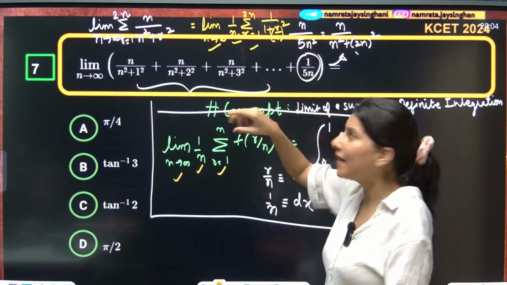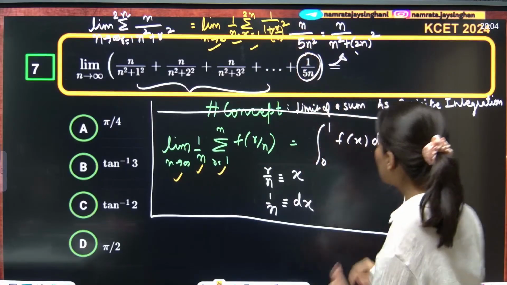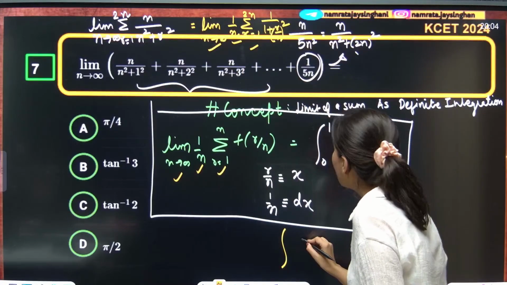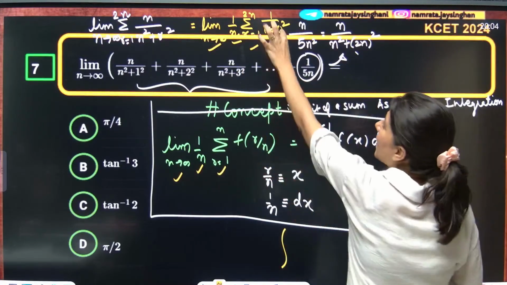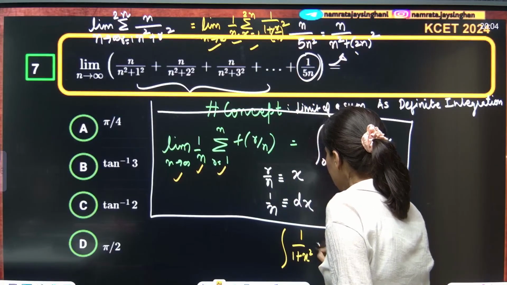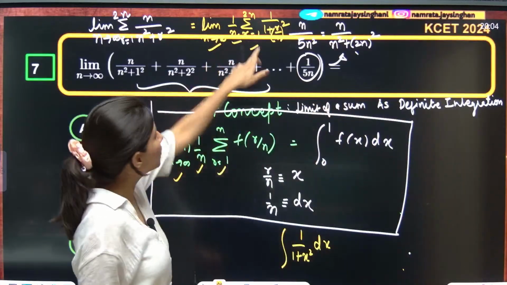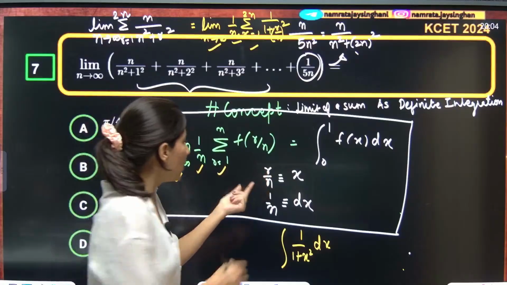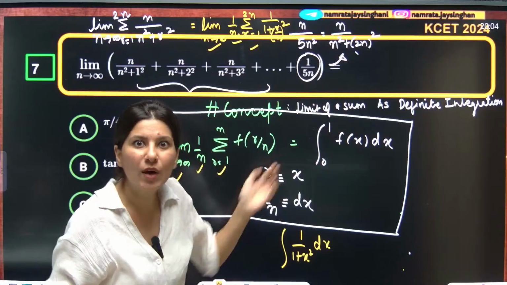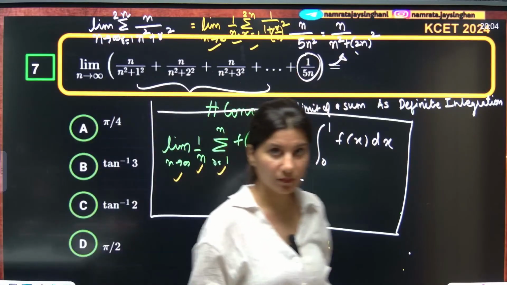Let us understand this also. Now f is a function of r by n, so this can be written as the integration of f of x. Replacing r by n, we get 1 upon 1 plus x square dx. The moment you put r equals 1, the lower limit, 1 upon n is 1 by infinity, which is 0, so the lower limit is x equals 0.